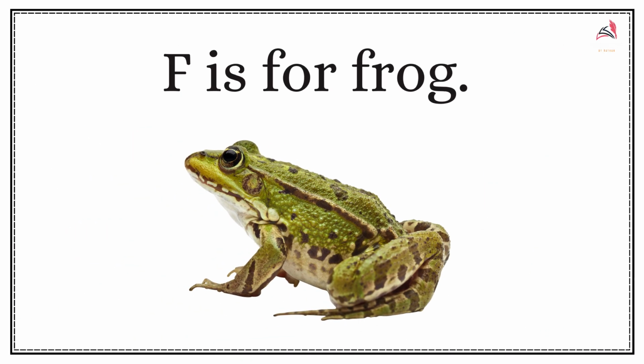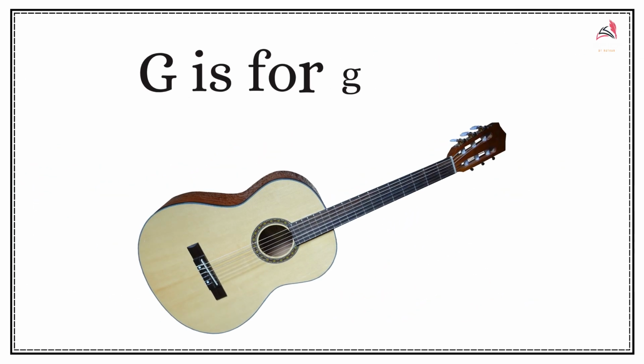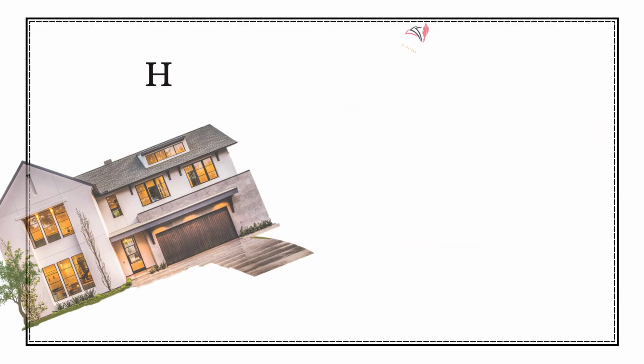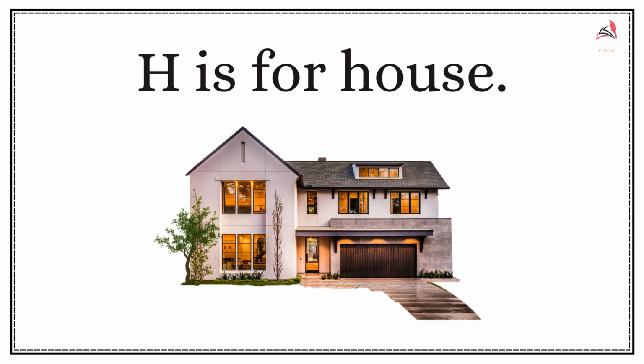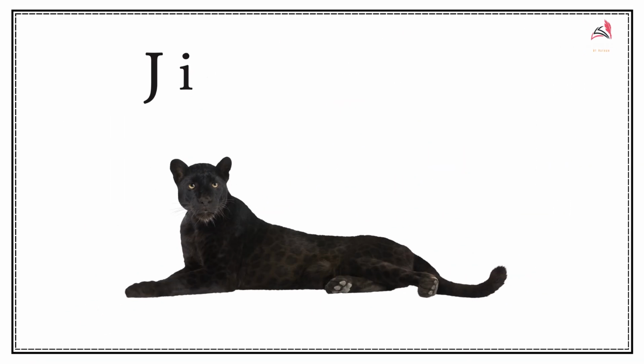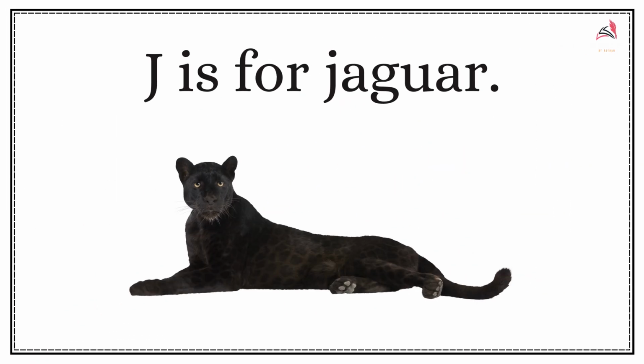F is for frog. G is for guitar. H is for house. I is for iguana. J is for jaguar.